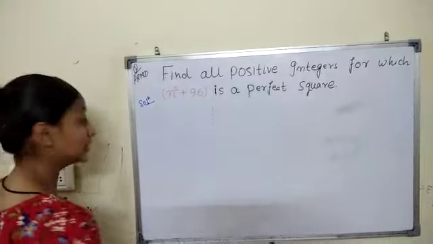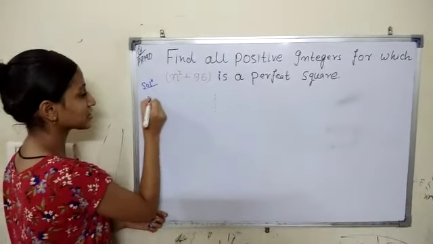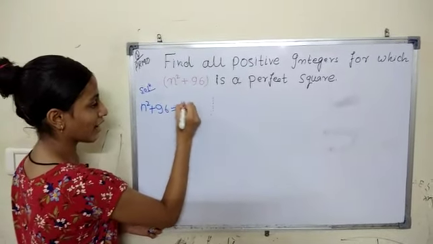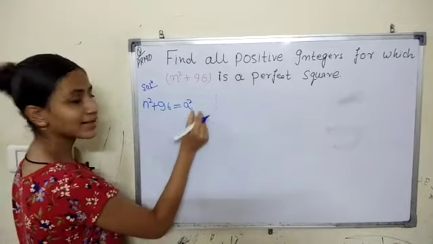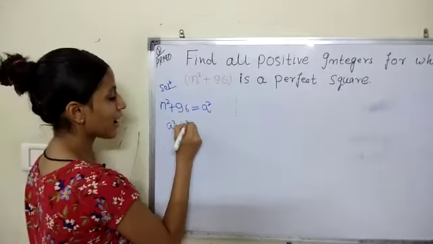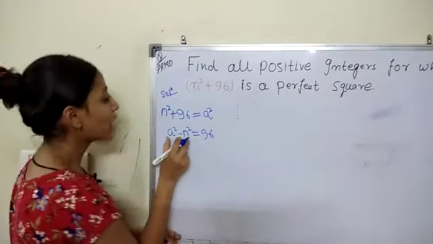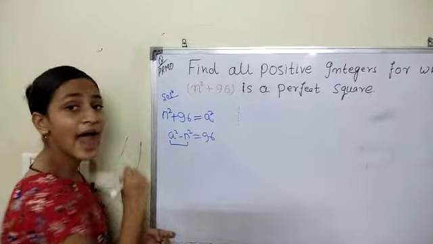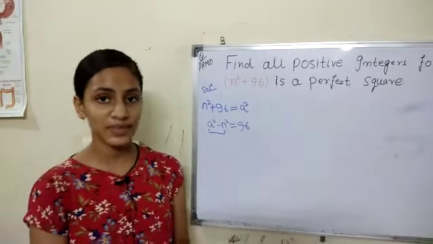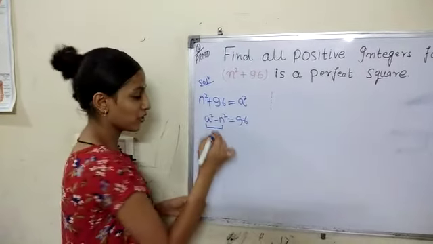In the other method, we will write the equation as n square plus 96 equals a square. If we take n square to this side, it becomes a square minus n square equals 96. Now we will factorize using a square minus b square equals a plus b multiplied by a minus b. Similarly, that rule will be followed here.